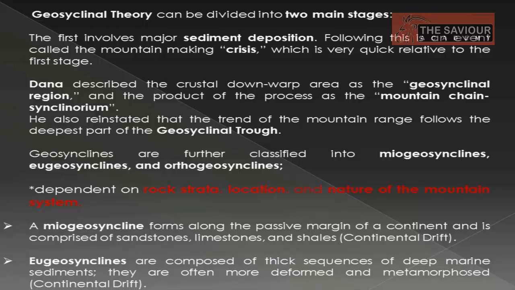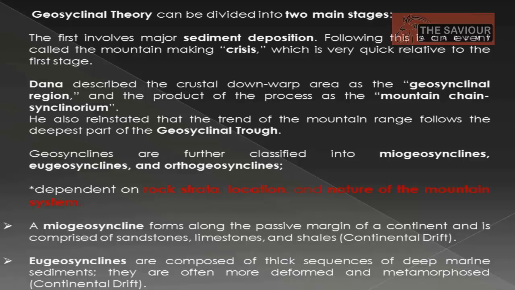He also reiterated that the trend of the mountain range follows the deepest part of the geosynclinal trough, and the geosynclines are further classified into biogeosynclines, eugeosynclines and orthogeosynclines, and this classification is on the basis of rock strata location and nature of the mountain system. I will again repeat the factors the classification depends on: stratification of rocks or rock strata, location, and nature of the mountain system.